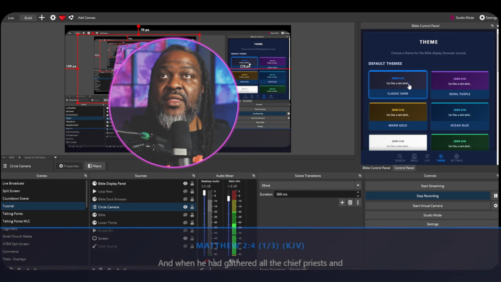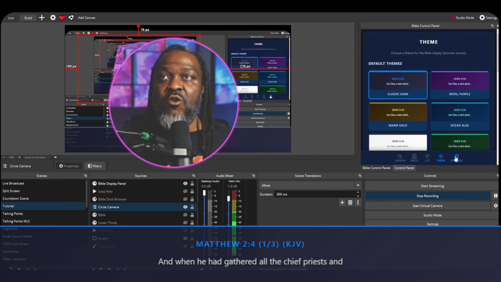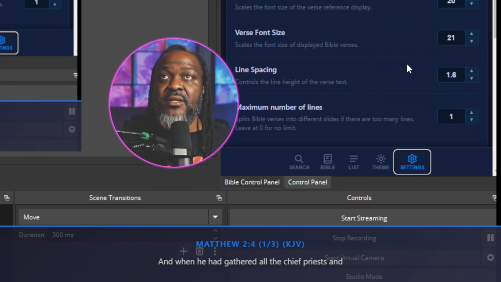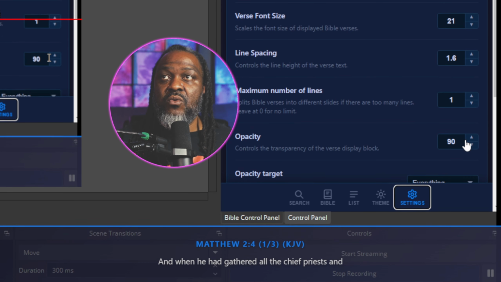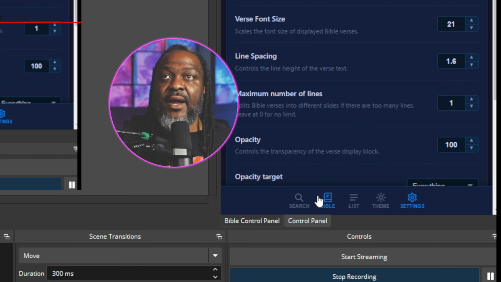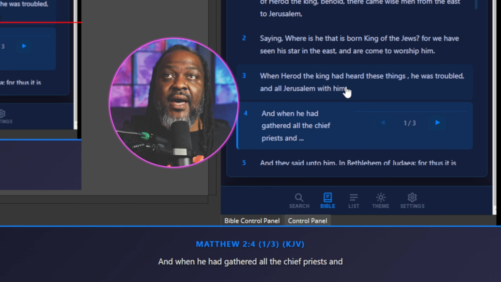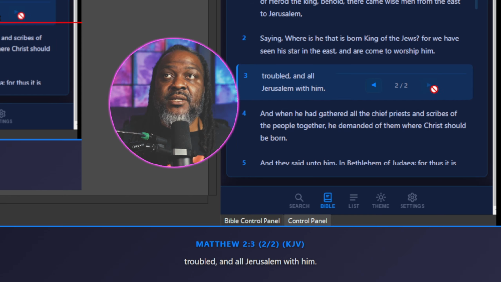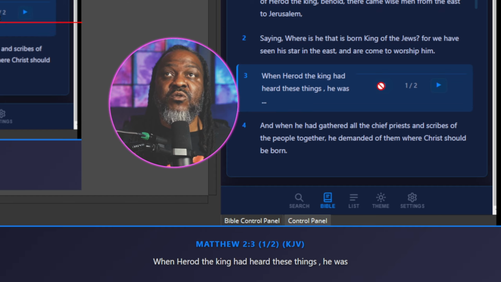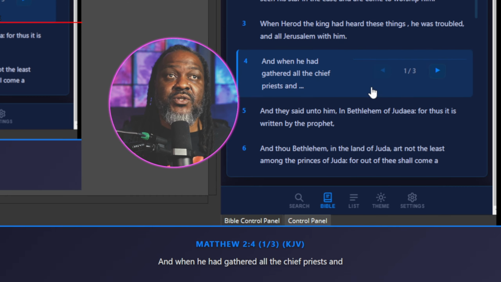I'm going to go back to this theme right here and actually go back into the settings and change this setting from 90 back to 100. All right. Now I'm going to go back to Bible. Yeah, I like that. So now I can just click the verse, and this says 2 of 2, which probably means that it's a longer verse.